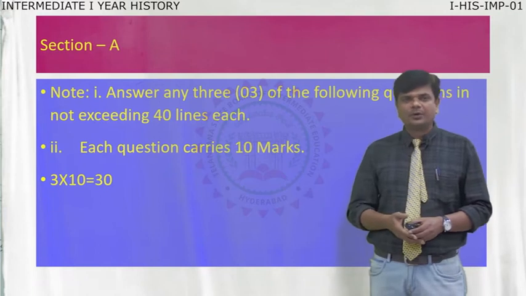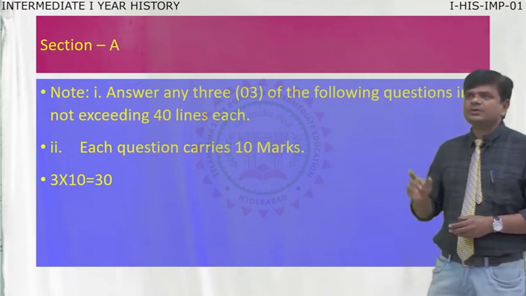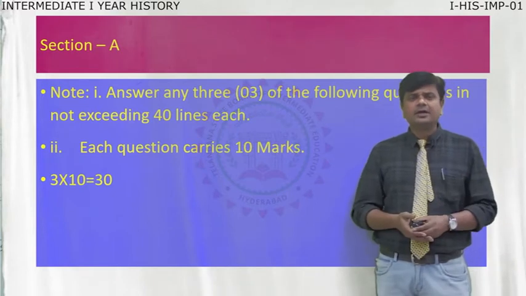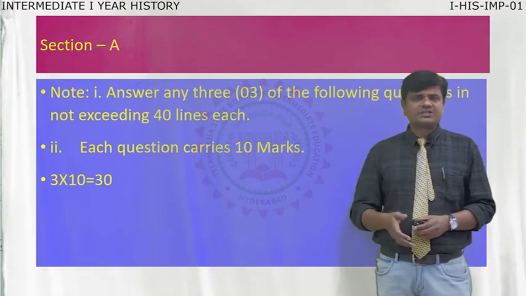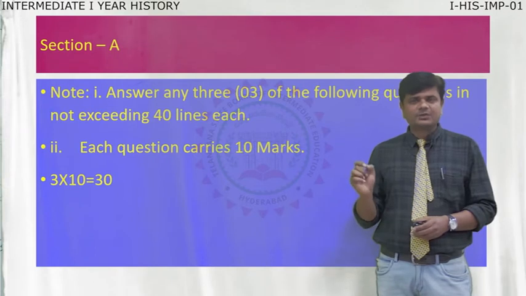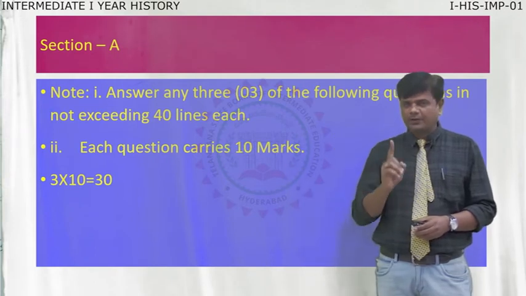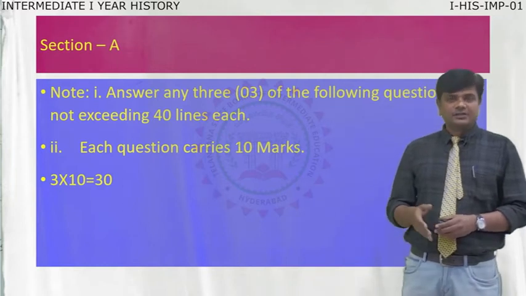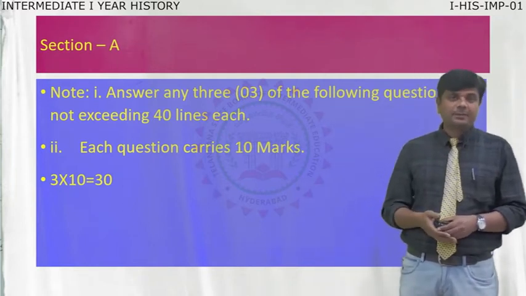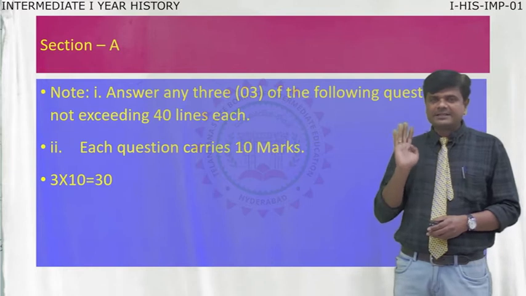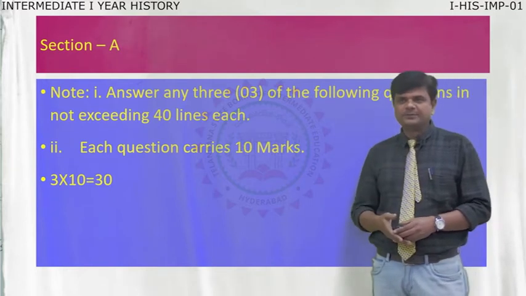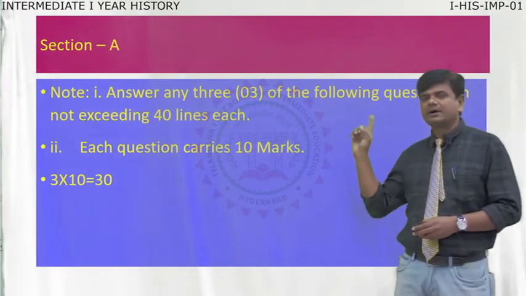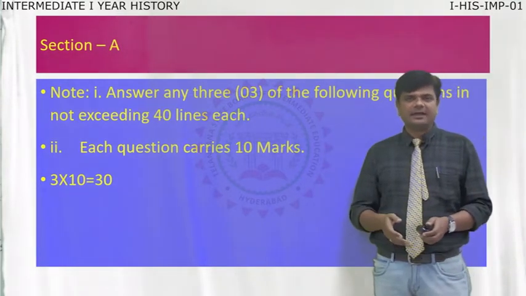Moving to section A again, there are 6 questions and each carries 10 marks. You have to write only 3. If you write an extra question, a 4th or 5th, only 3 questions will be considered. Total 30 marks from section A.